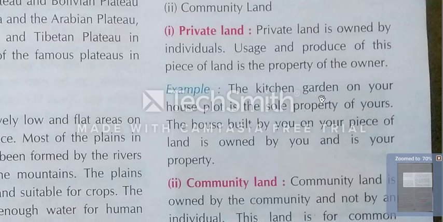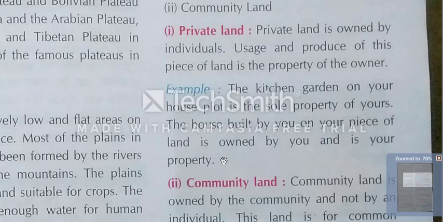If you have a kitchen garden at your home, you have the right to use that property. The house built by you on your piece of land is owned by you and is your property.